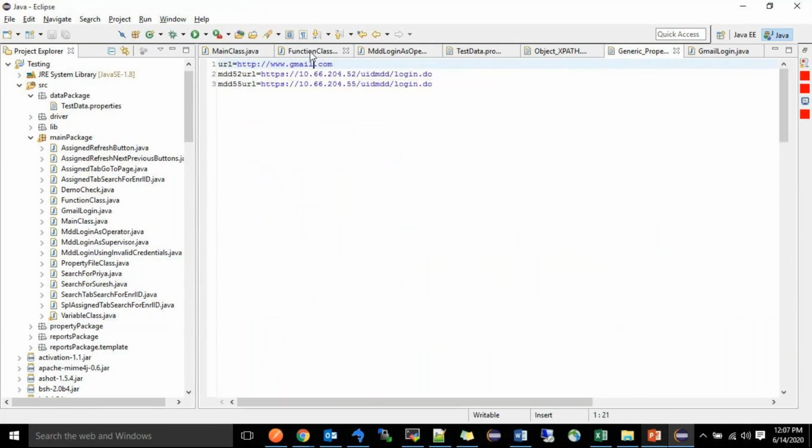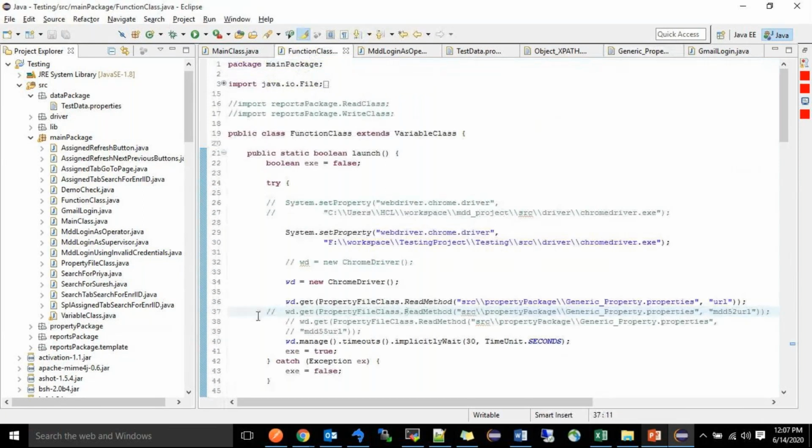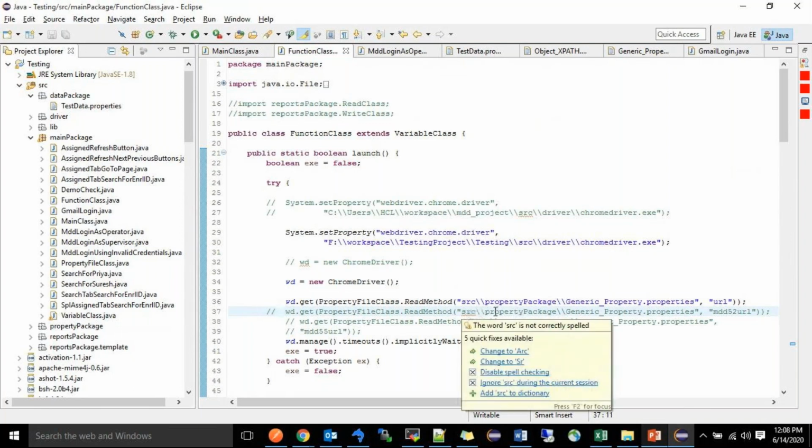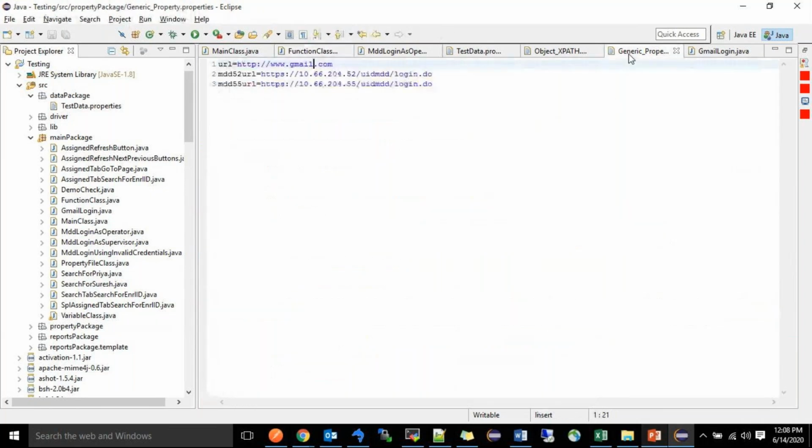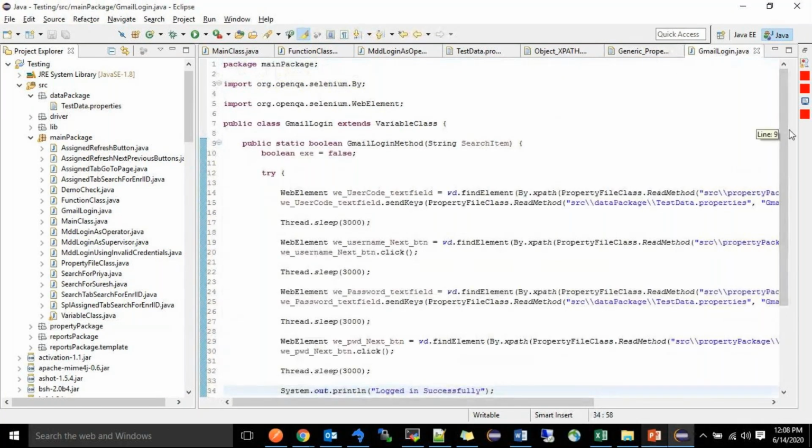If I change it in the function class for my office application purpose, then if I remove the comment, it will take the md252 URL value. It is finding where it is written. Here we have mentioned the path in the code: property package, generic properties, generic underscore property dot properties. So this is the file generic underscore property. There it will find the MDD52 URL, and that time it will take this value. Directly I will go to one simple example, Gmail.